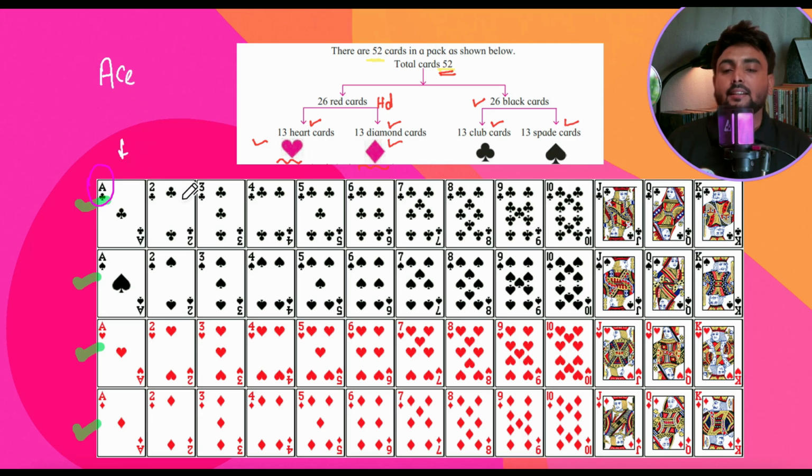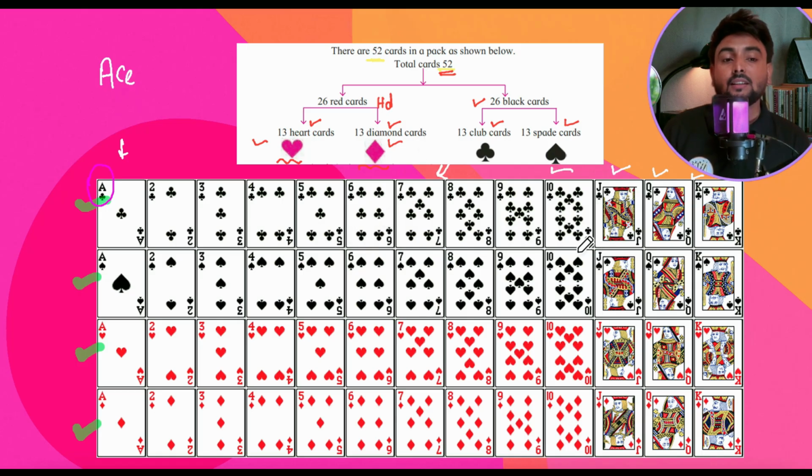So this is ace, then 2, 3, 4, 5, 6, 7, 8, 9, 10. Then we have 3 something very important, that is jack, queen and king. So if I ask you for the 13 cards of spade, what are there in the 13 cards? The first card is ace, then 2, 3, 4, 5, 6, 7, 8, 9, 10, and then jack, queen and king. These are the 13 cards of one set. Now children, there is something very important you have to remember here. These 3 cards, that is jack, king and queen, are also called face cards.